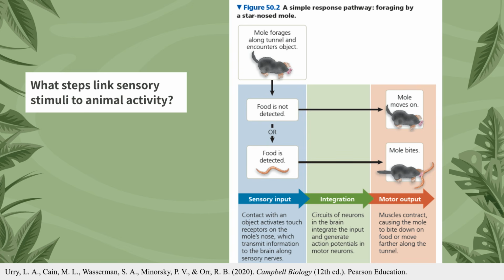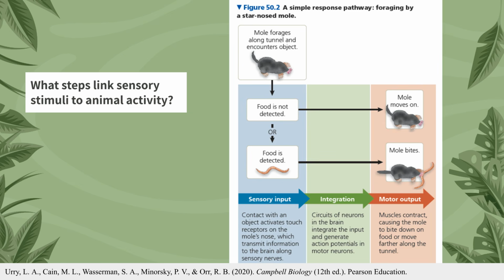The diagram details a 3-step functional pathway that links environmental stimuli to physical actions in animals. The process begins with sensory receptors, such as mechanoreceptors for touch, chemoreceptors for taste and smell, and thermoreceptors for temperature, responding to specific stimuli. These receptors convert the stimuli into sensory information, which are transmitted along sensory nerves toward a processing center. For example, a star-nosed mole's nose contains touch receptors that activate upon contact with an object.